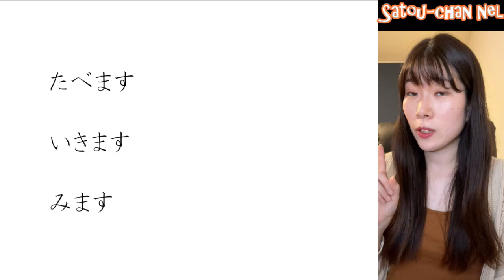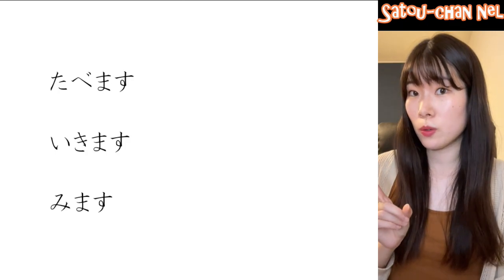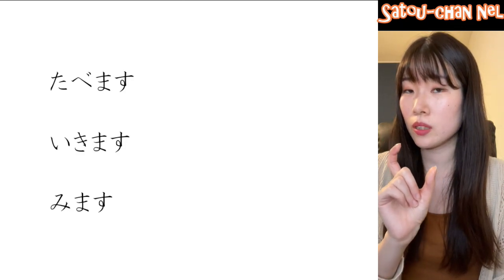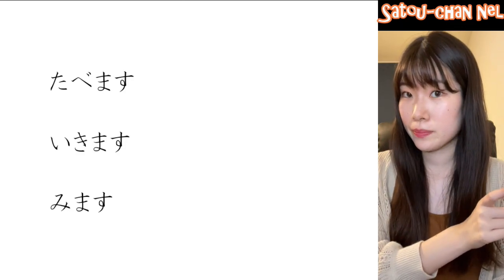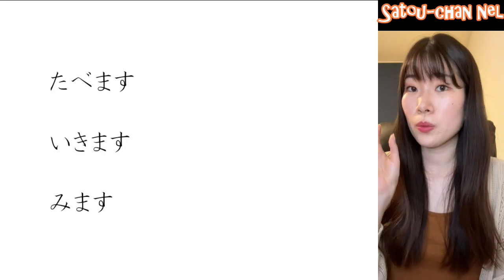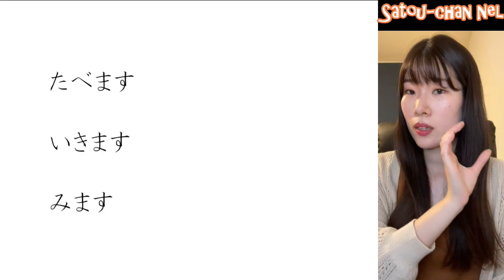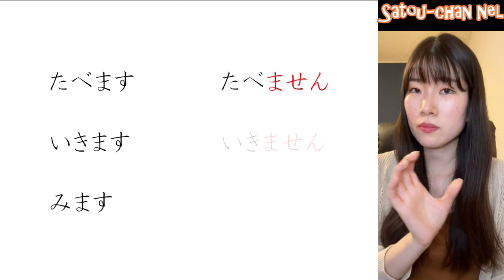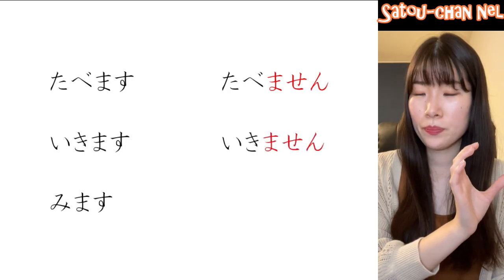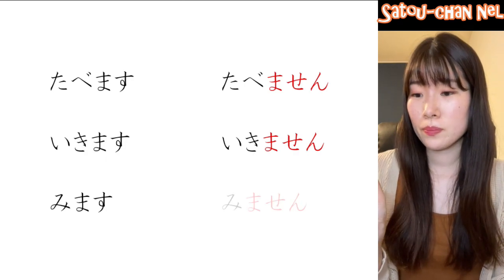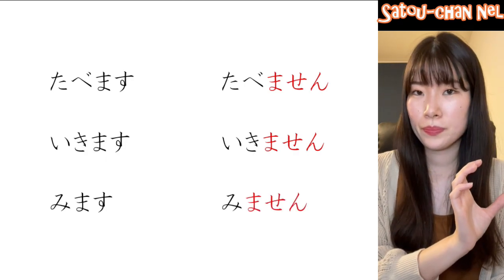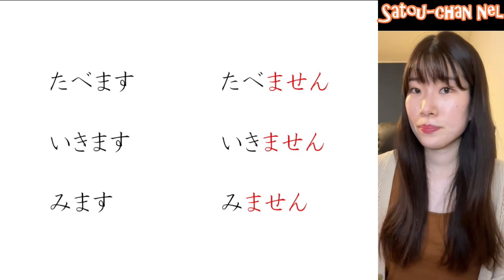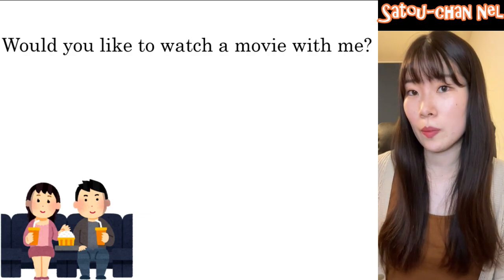Please change these verbs into negative forms. ます at the end has to be ません。So, 食べます、食べません。行きます、行きません。見ます、見ません。Simply replace ます with ません。